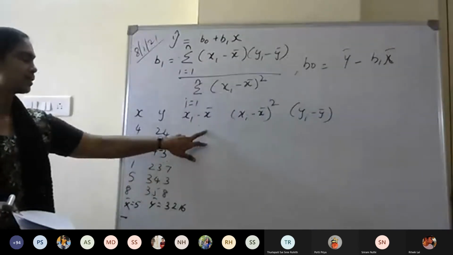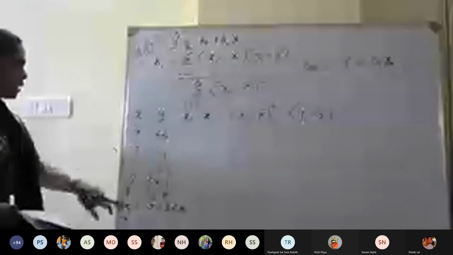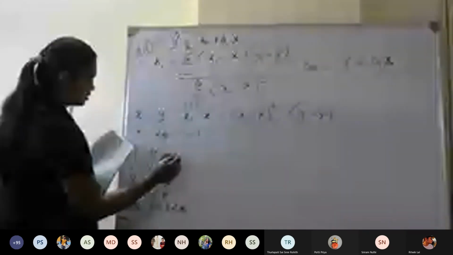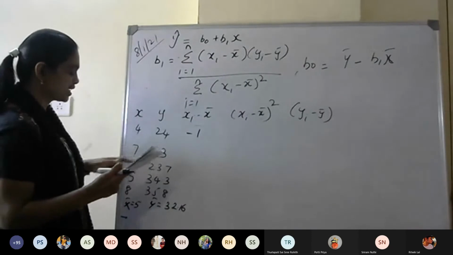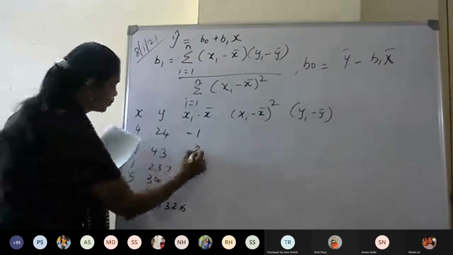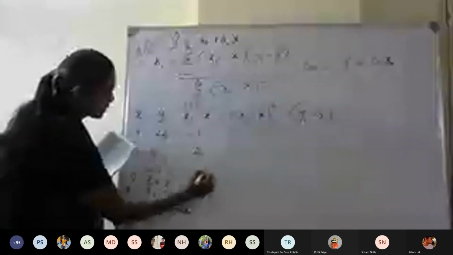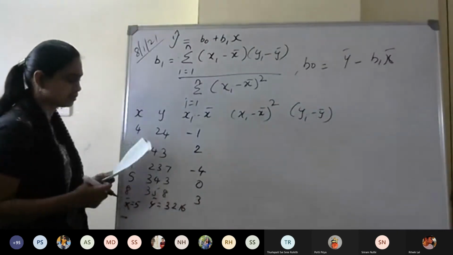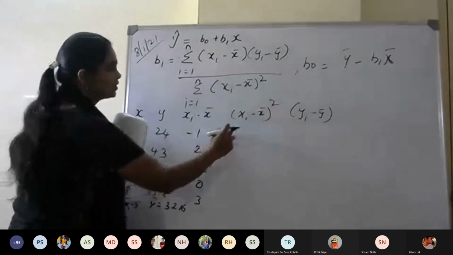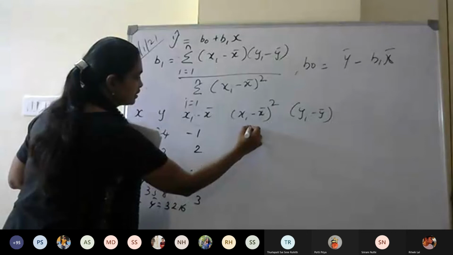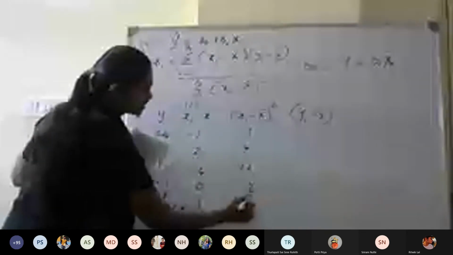So now xi minus x bar is 4 minus 5, which is minus 1, then 7 minus 5 is 2, and 1 minus 5 is minus 4, 5 minus 5 is 0, 8 minus 5 is 3. And the squares will be 1, 4, 16, 0, and 9.